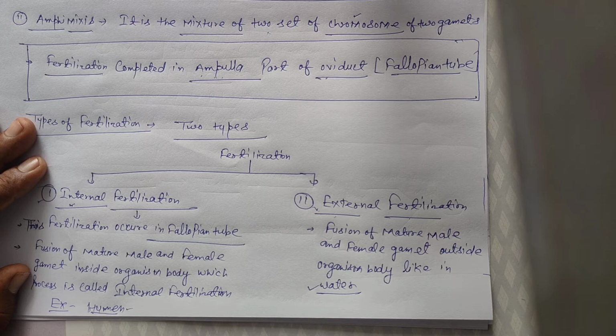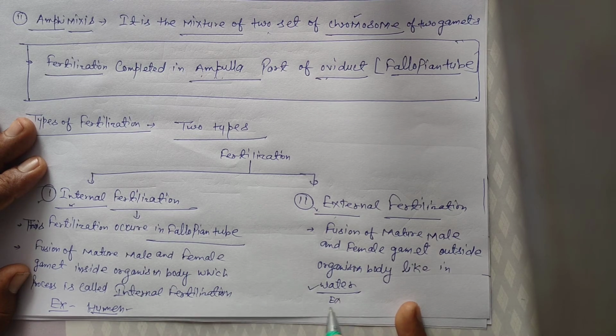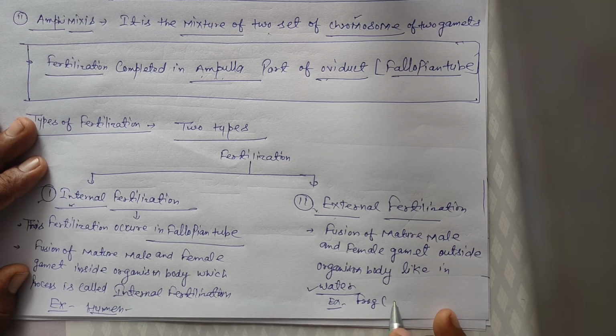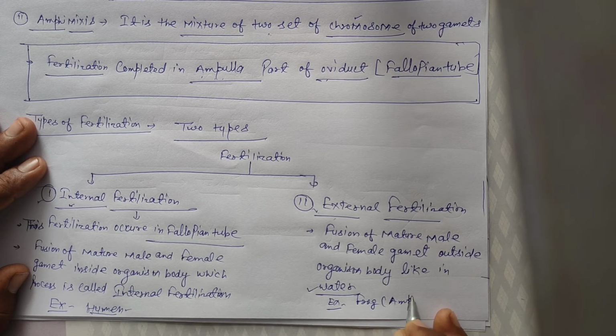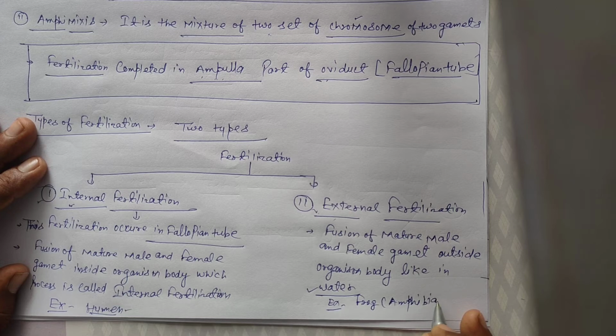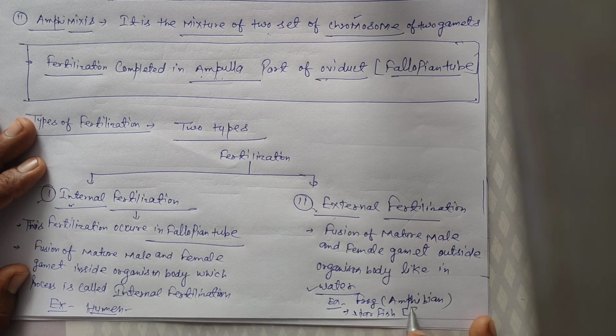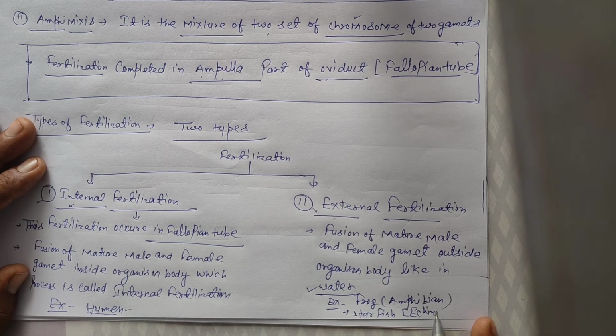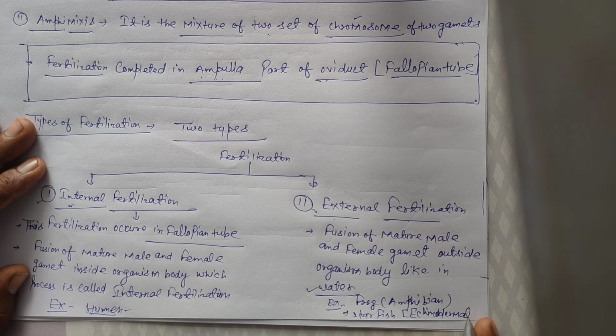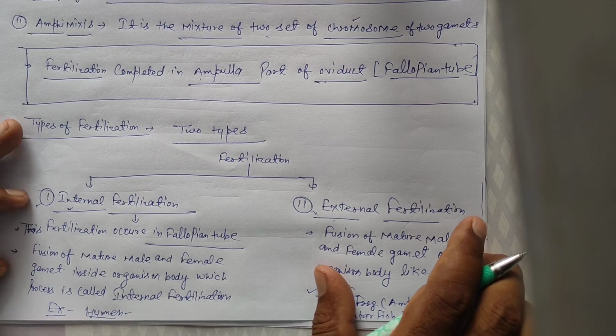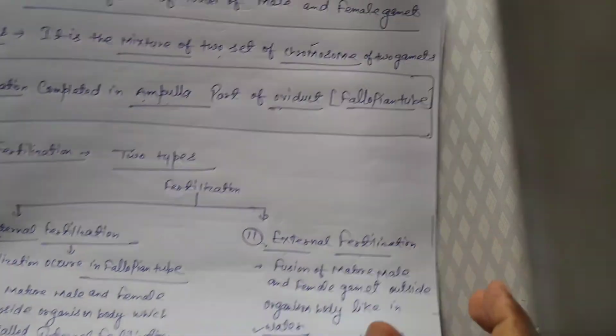For external fertilization, for example, frog, included in class Amphibia. Class Amphibia organism is called amphibian. Second, starfish, it is a false fish but included in phylum Echinodermata. Echinodermata organism is called echinoderms. So these are the types of fertilization.